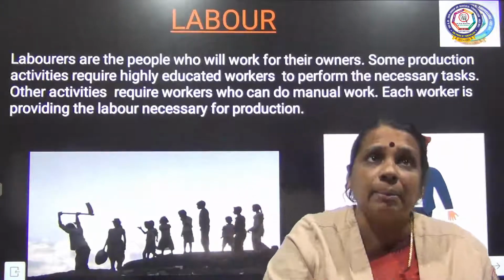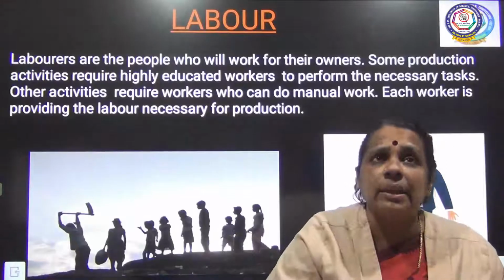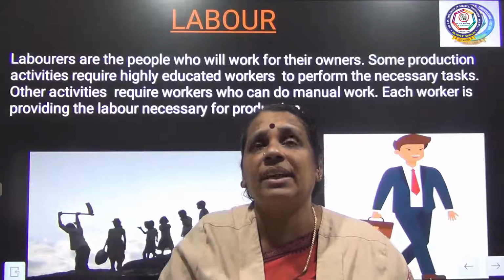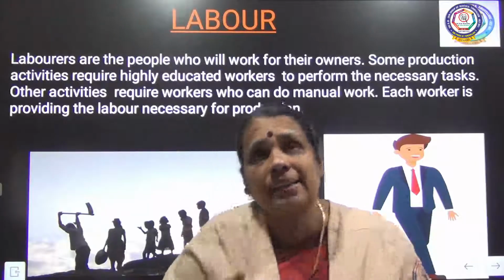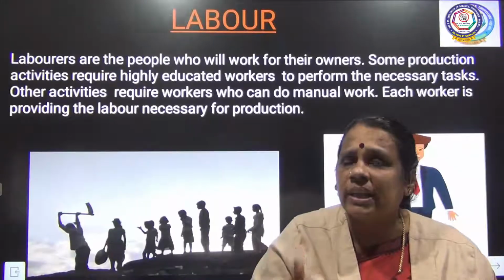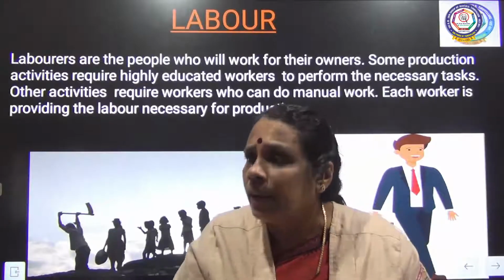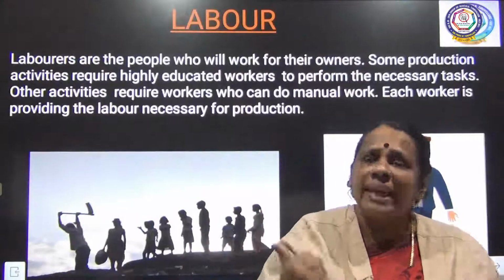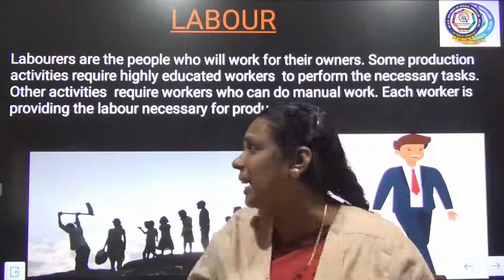Even among laborers there are two different categories: skilled laborers and unskilled laborers. Some special activities, some difficult tasks, require the work of skilled laborers. Skilled laborers, with the help of their education and knowledge, have acquired skills, and these skills are used in production activity.